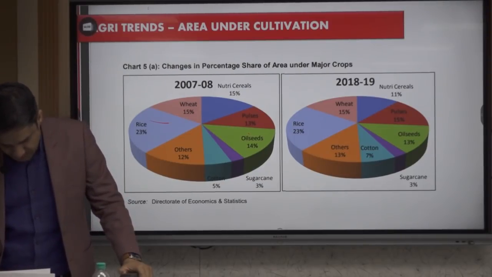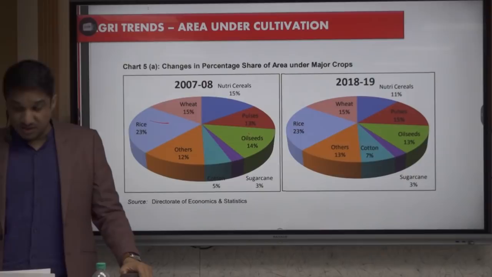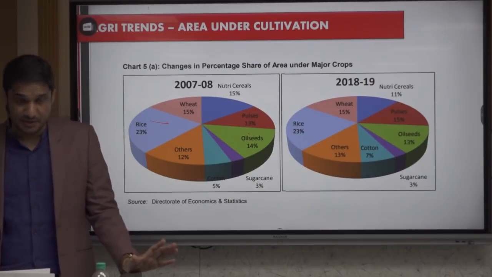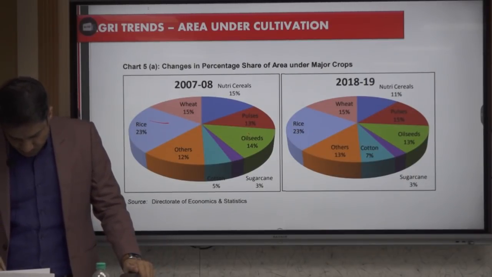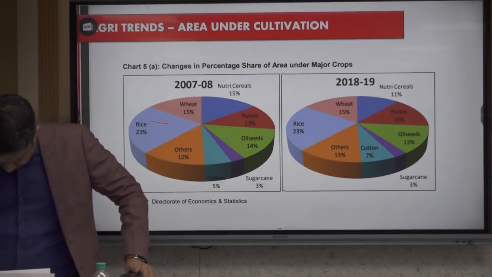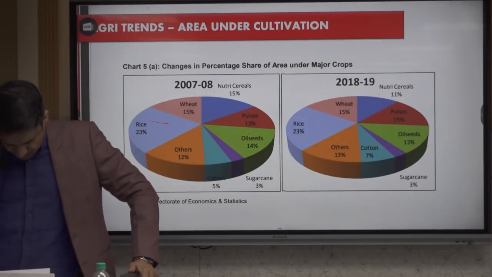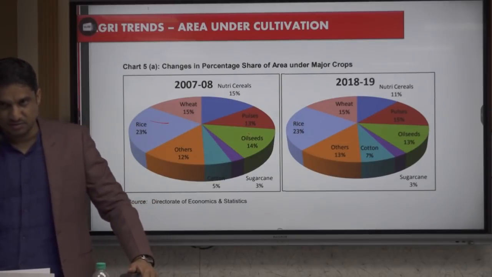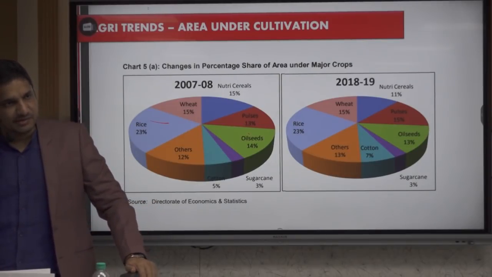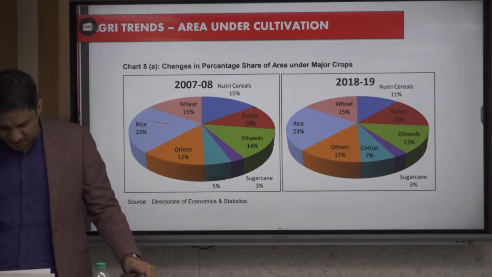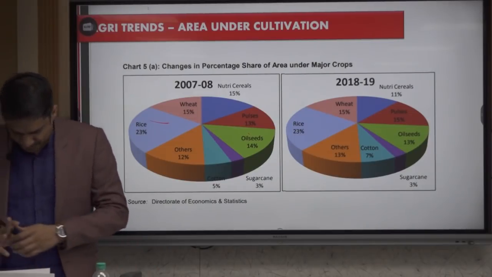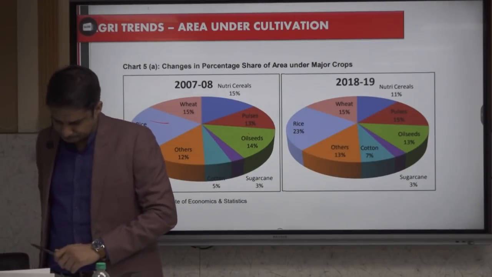Next, coarse cereals. Within the coarse cereals, again you have to cram this fact: maize is more than bajra, bajra is more than jowar, jowar is more than barley. Make some acronym. MBJB? Remember up to MBJ, because B will come again and you will be confused. So we will remember only the first three: maize, bajra and jowar.